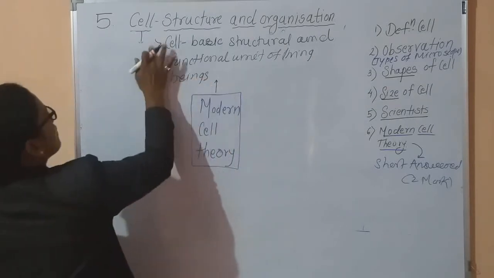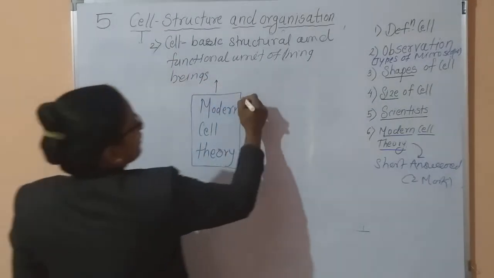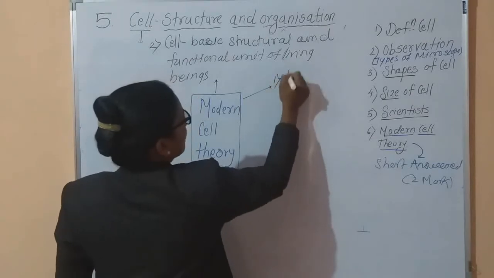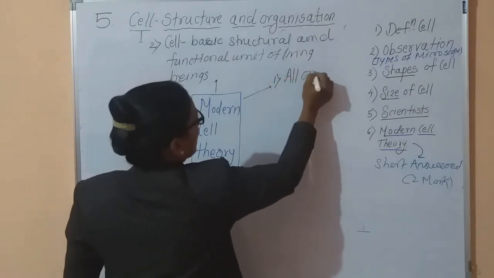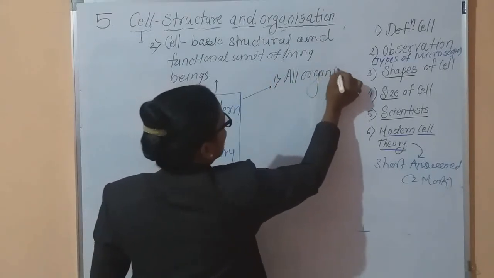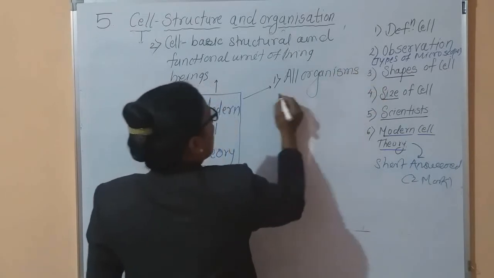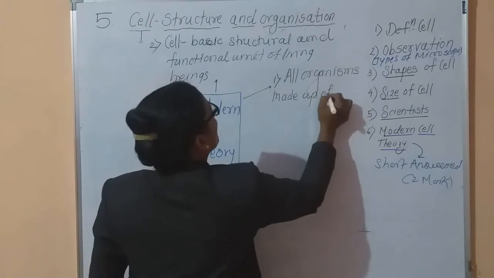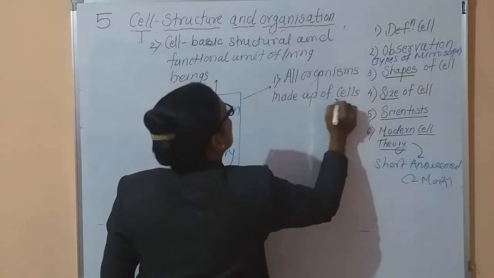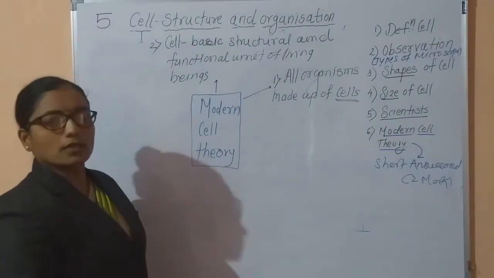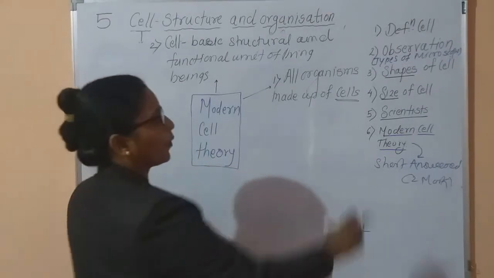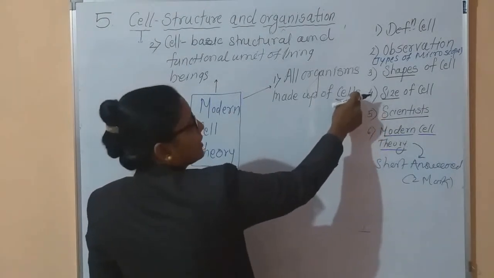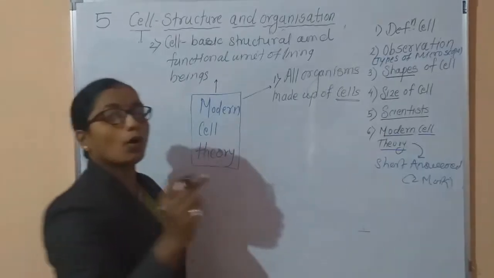This is the second point. The first important point is that all organisms are made up of cells. All organisms are made up of the cell; that is, the cell is the basic unit of the body of all organisms.